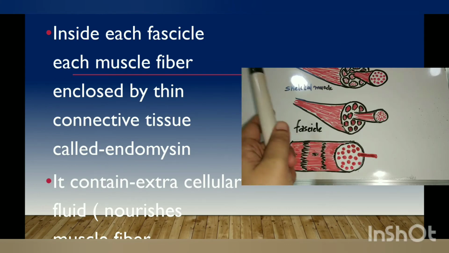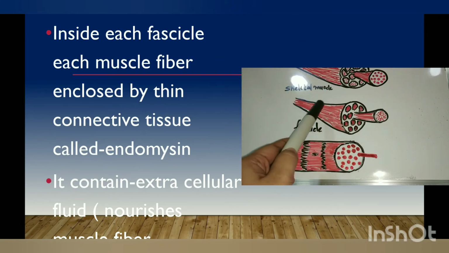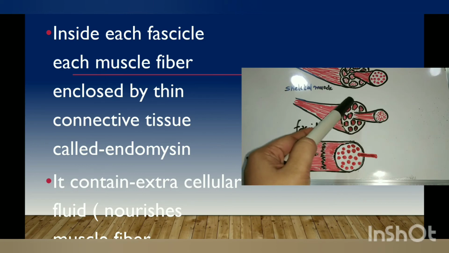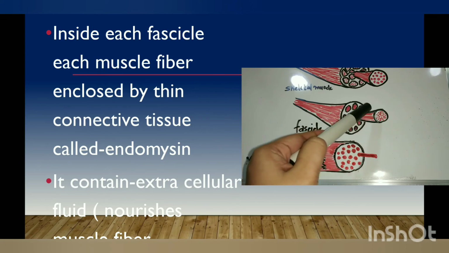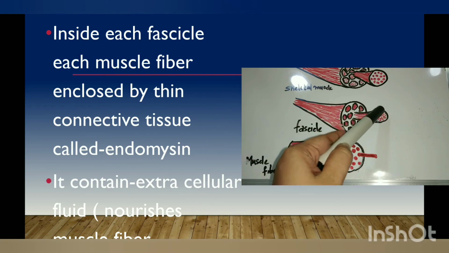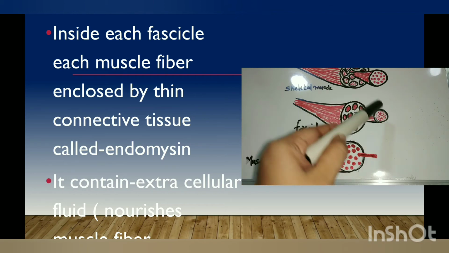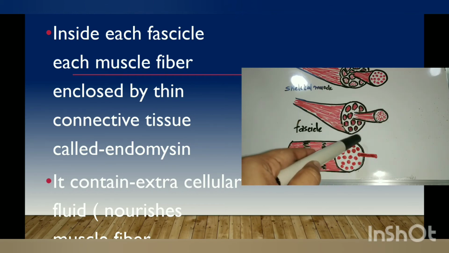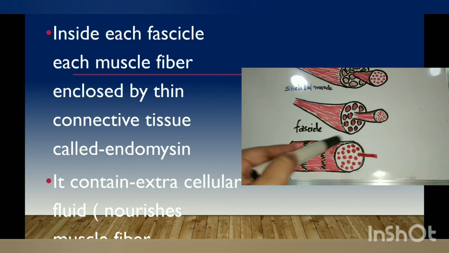We have already discussed that a fascicle contains so many bundles of muscle fibers. That is, these are all bundles of muscle fibers. This is a single bundle of muscle fibers, and it contains so many muscle fibers. This is a single muscle fiber. Each muscle fiber is covered by a connective tissue called endomysium.